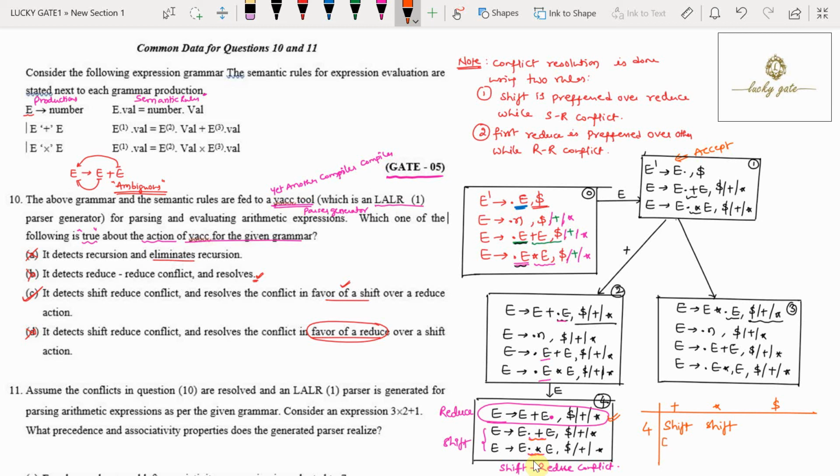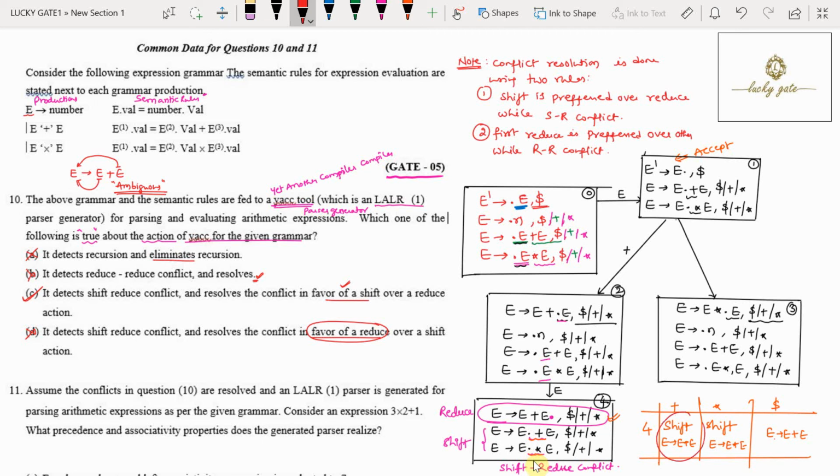Now I can call it reduce E tends to E plus E on star, plus and dollar. Now what is the problem with this? It is causing a shift reduce conflict in the parser. Because a shift reduce conflict is there, now Yacc is going to resolve the shift reduce conflict.